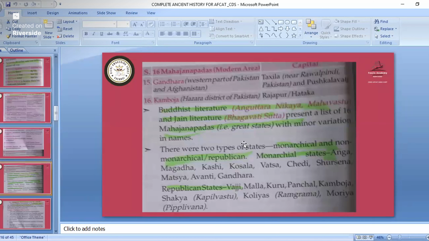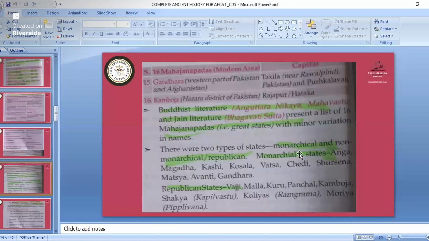Now we'll see in which books the Mahajanapadas are mentioned. They are mentioned in Buddhist literature, the Anguttara Nikaya and Mahavastu, and in Jain literature, the Bhagavati Sutra. The Anguttara Nikaya is important, and the Jain literature is not of that much importance. Just remember the Anguttara Nikaya is Buddhist literature; later we will also see by whom it was written. It presents a list of 16 Mahajanapadas.